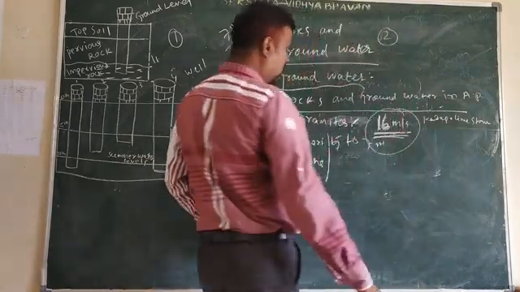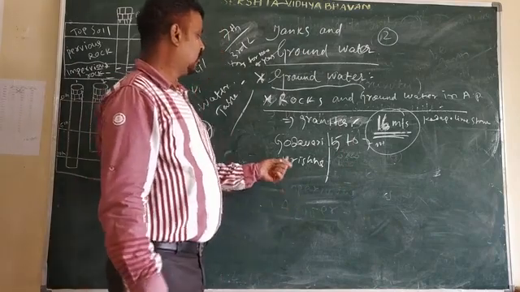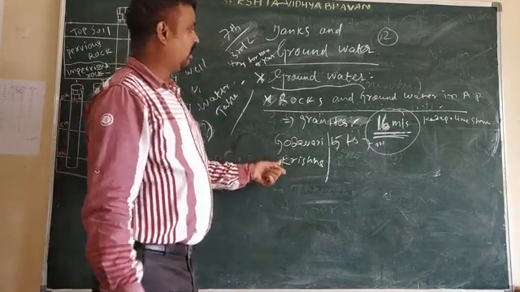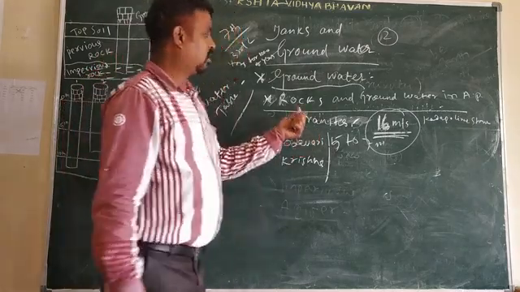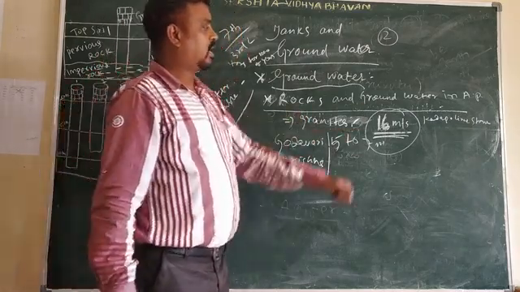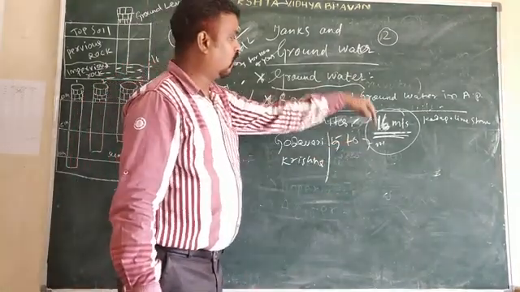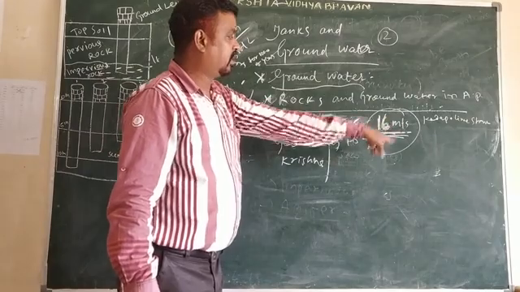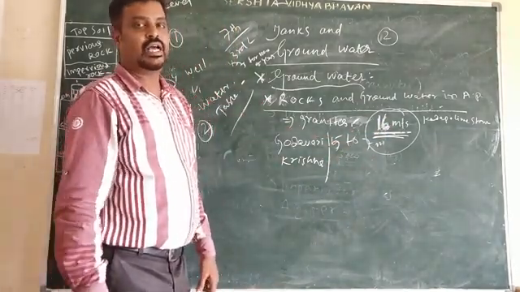In the last class we also discussed the Godavari and the Krishna, and the granites. In the Kadapa region, in Rayalaseema, if you go to a depth of 16 meters, then water will be available in the ground.